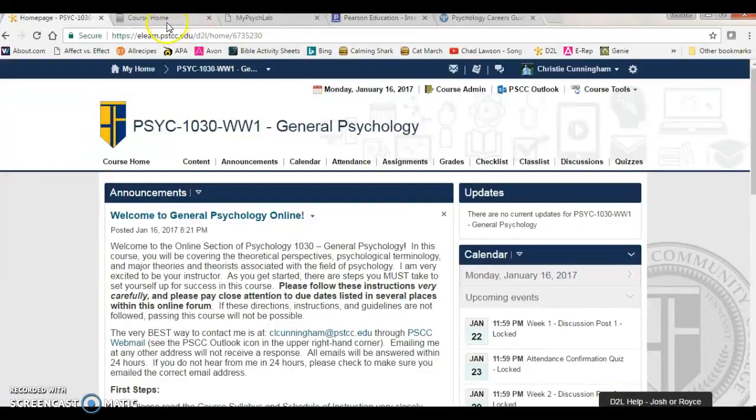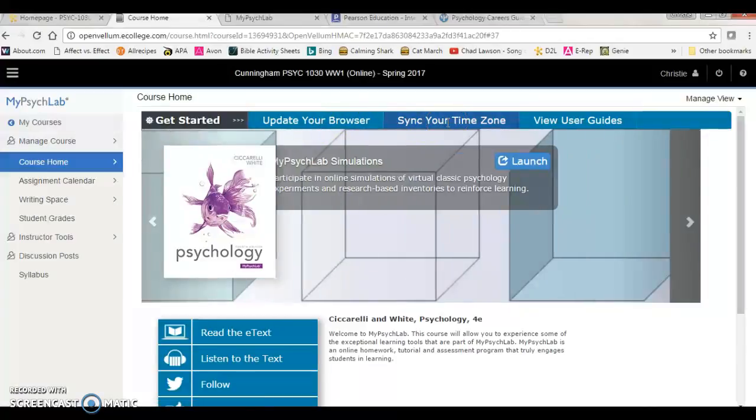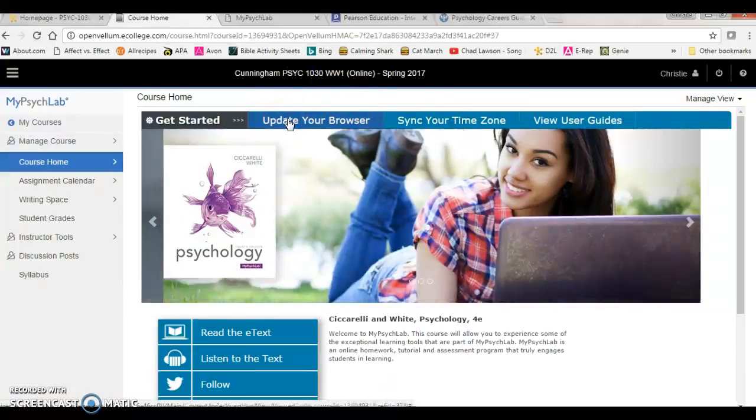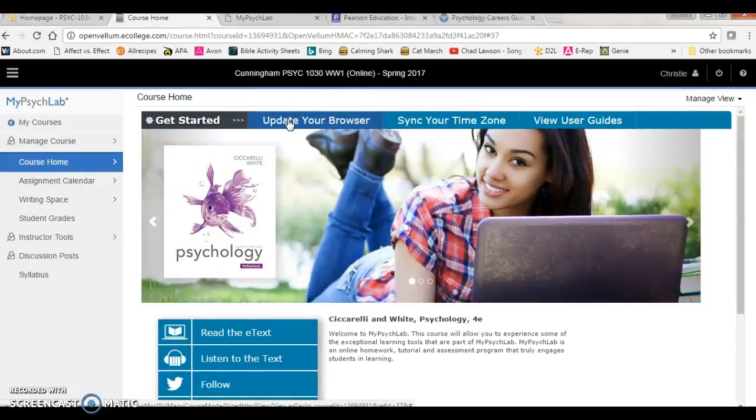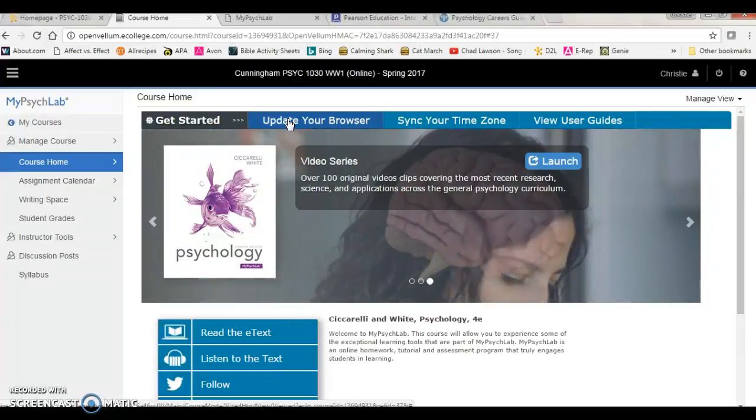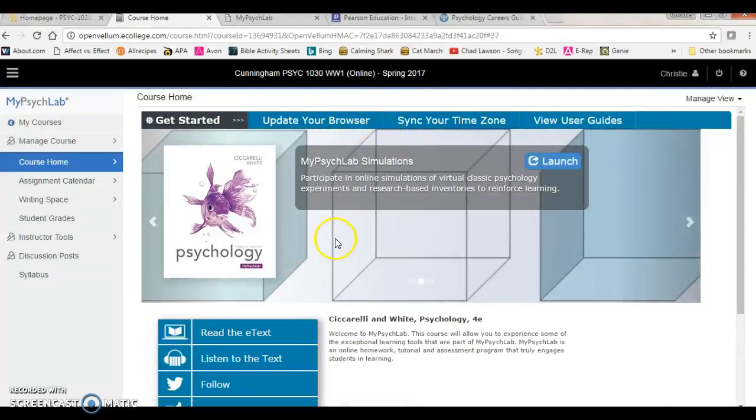Let's now transition over to My Psych Lab. This is what you'll see upon login, and you'll need to update your browser and sync your time zone. This way you're in the same time zone as me for submitting assignments, and updating your browser just means that you're making sure that you have the proper software and programs for My Psych Lab to function properly. It will not ask you to download something that's going to cost you. Anything that you need to download for My Psych Lab to operate properly is free. So those are 2 things you need to do immediately upon logging into My Psych Lab.